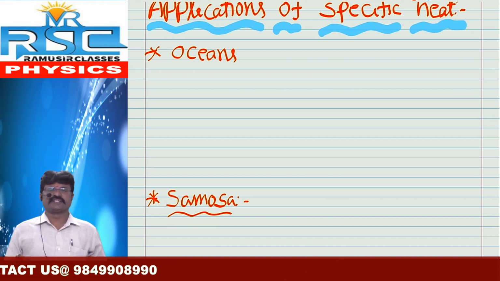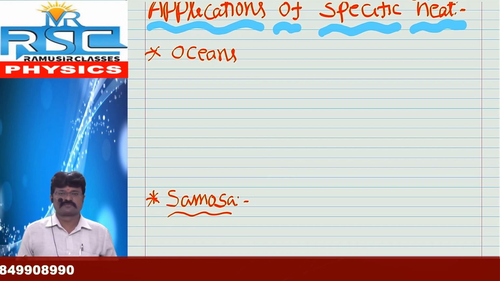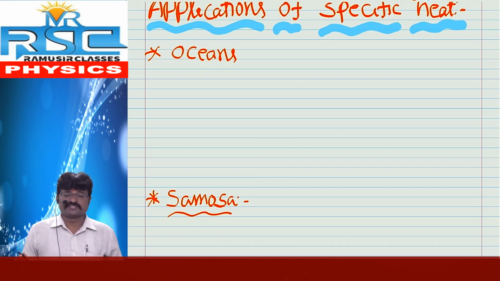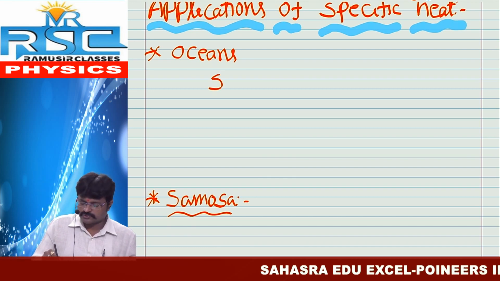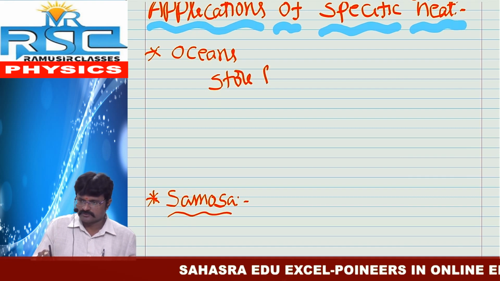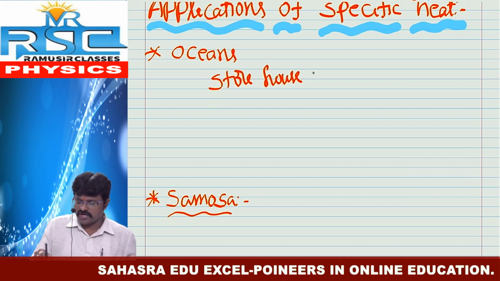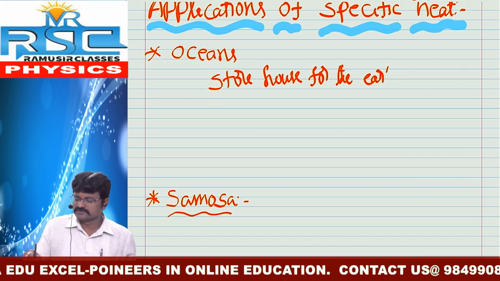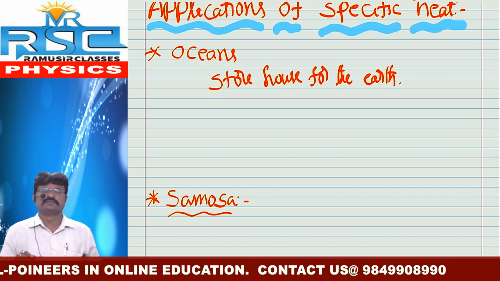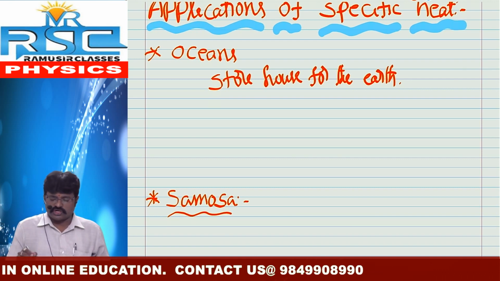Most of this heat energy is received by oceans, and oceans absorb this heat energy more. That's why oceans are called the storehouse for the earth.